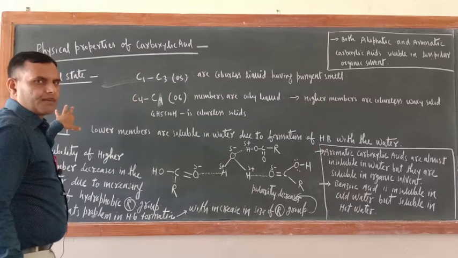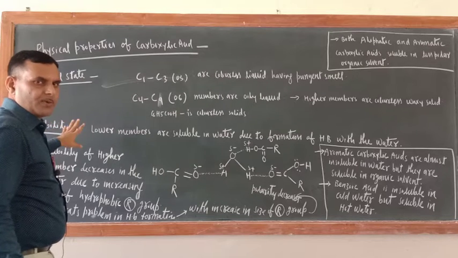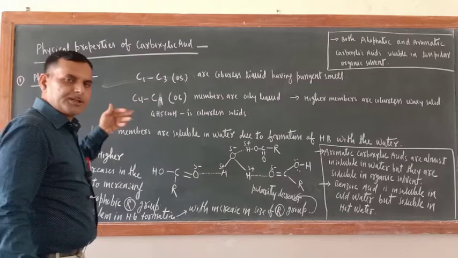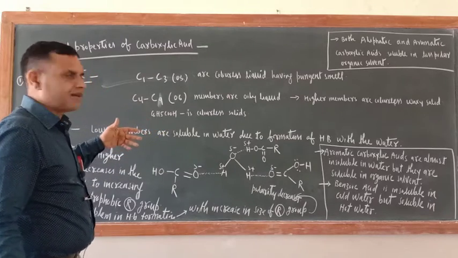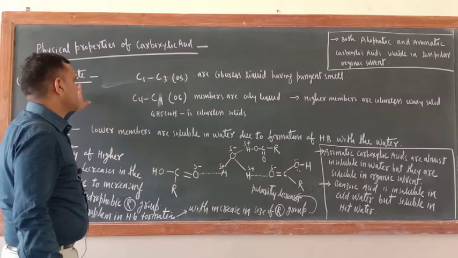So under physical properties, how many things are included? Physical states, solubility, boiling point, density, melting point. These are the things which are included in the physical properties. So first we'll begin with the physical state.